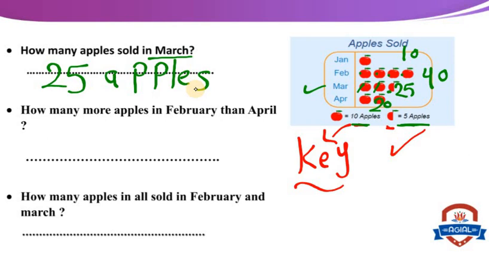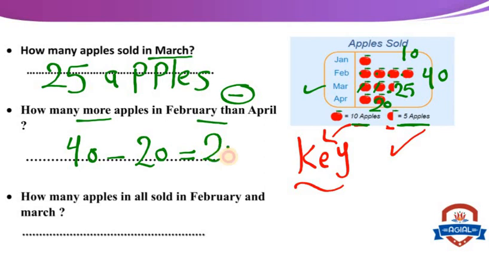How many more apples in February than April? So more than means minus. The difference between apples in February and in April: we have February 40 minus April 20 equals 20. 40 minus 20 equals 20 apples.